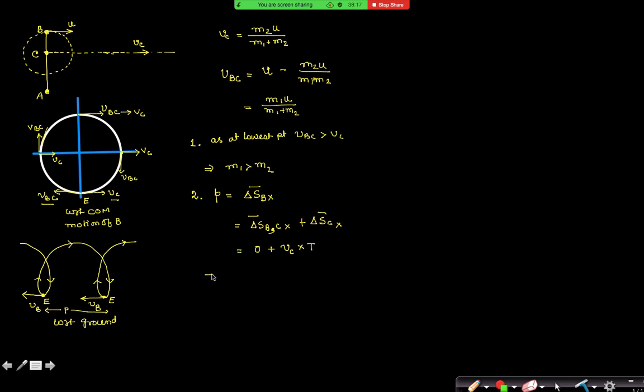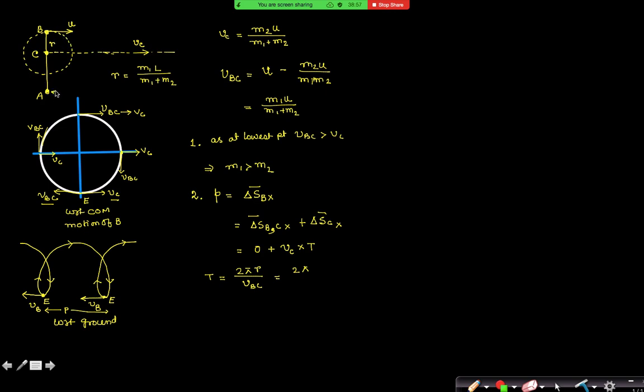Can you tell me what is that time? 2 pi r by v. 2 pi r divided by what? V BC. Yes, B with respect to C. So that you will find r divided by V BC. Okay, first, can I calculate this radius r? What is radius r? m1 into L by m1 plus m2. Yes, m1 into L by m1 plus m2. How can we say that?